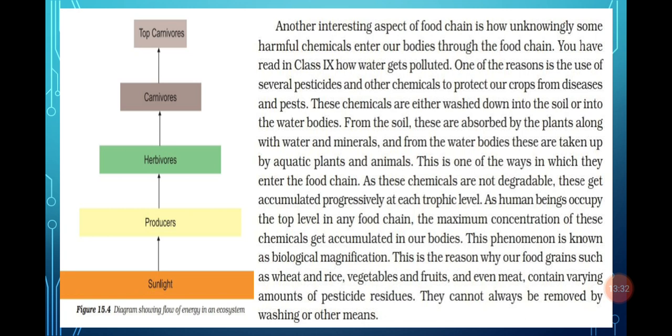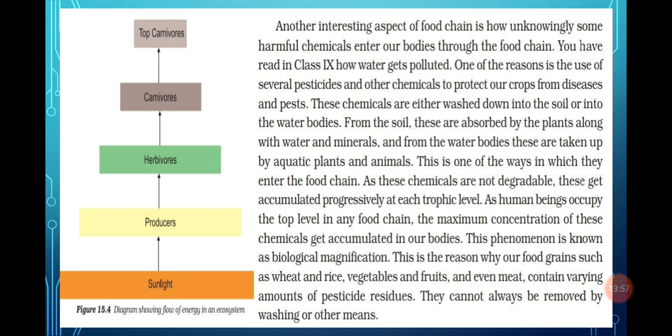For example, when we add pesticides or insecticides to our soil, plants, or field, they are washed away and may be absorbed by the soil, and from the soil they reach the plant, and from the plant they reach human beings indirectly. So here comes another point, biological magnification.